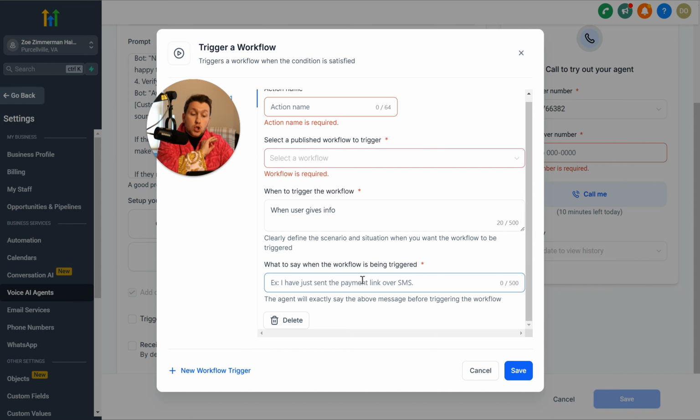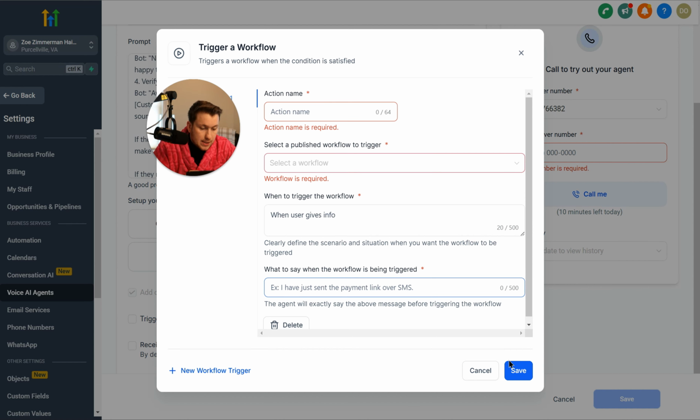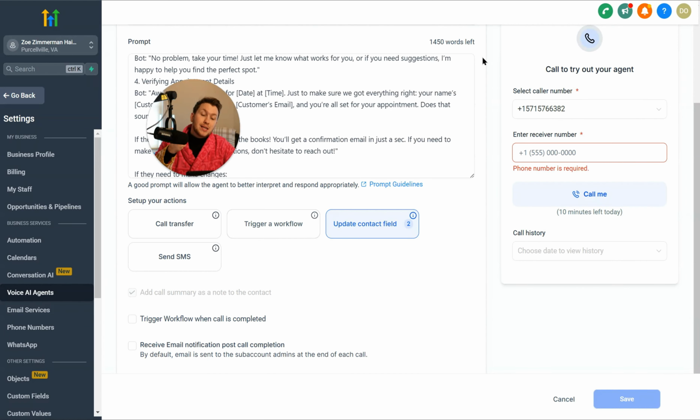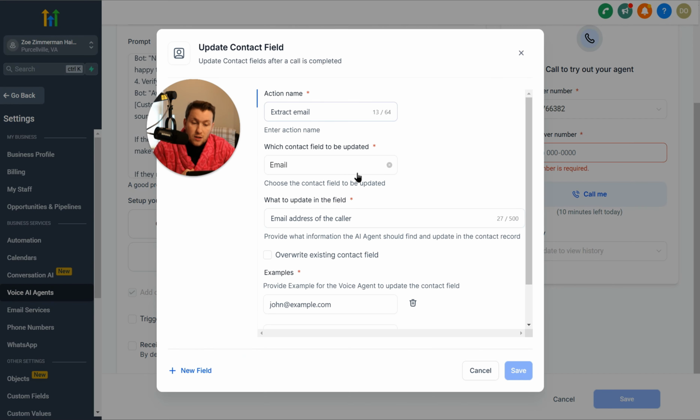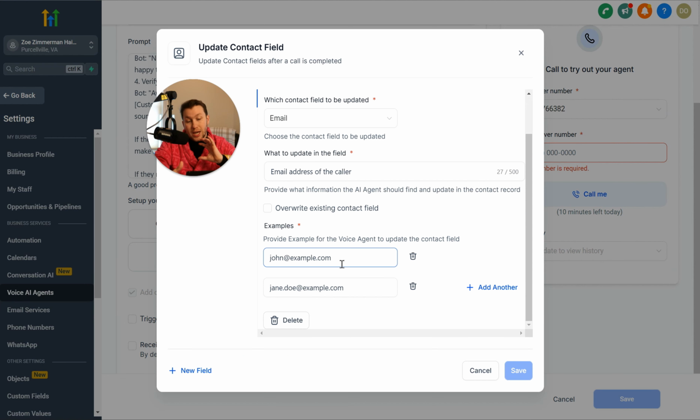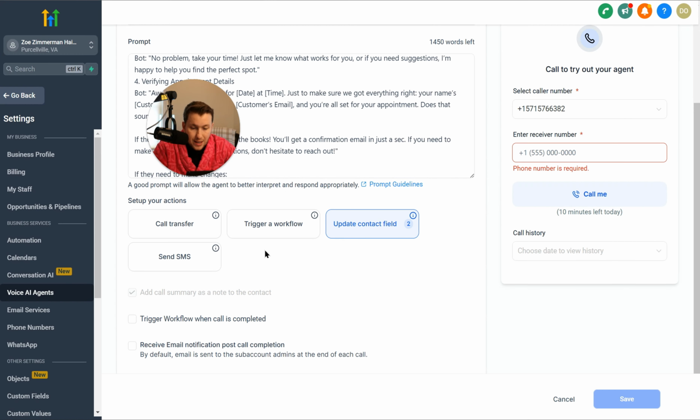So triggering a workflow, super powerful if you want to pass leads on. Now I'm gonna do some amazing stuff with that, and we'll go a little bit more into that later in the video. And you're just gonna click save and you'll be good to go. Then update contact field, same exact thing if you're trying to change contact fields, update them, move them to new pipelines, stuff like that. We already had that selected.